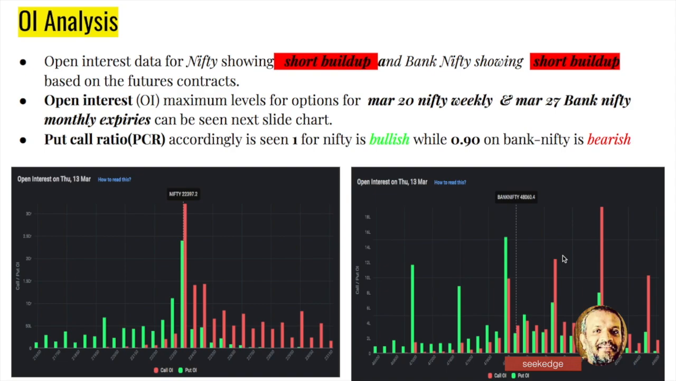Now looking at the open interest analysis, it's bearishness all around here, except for the fact that Nifty's open interest is bullish. Otherwise, futures open interest is bearish. For the March 23 weekly, Nifty is bullish, but Banknifty is bearish, and that's about it.